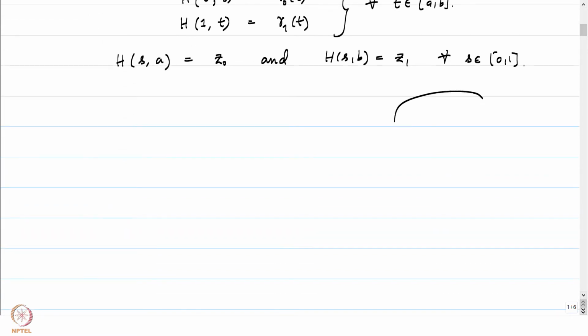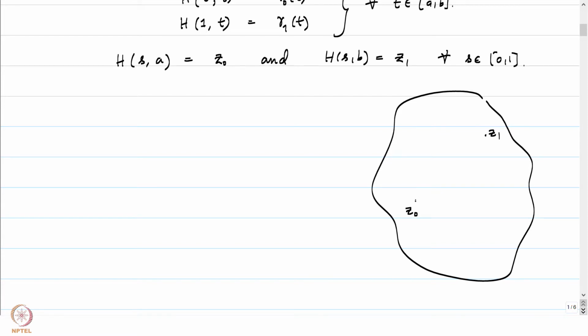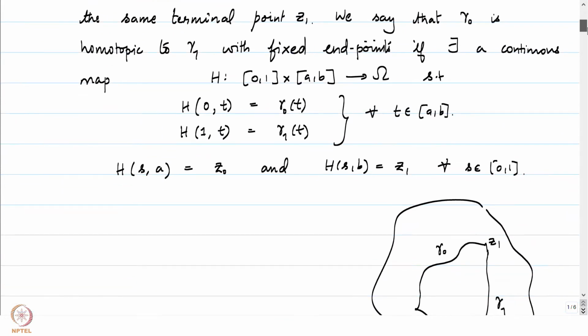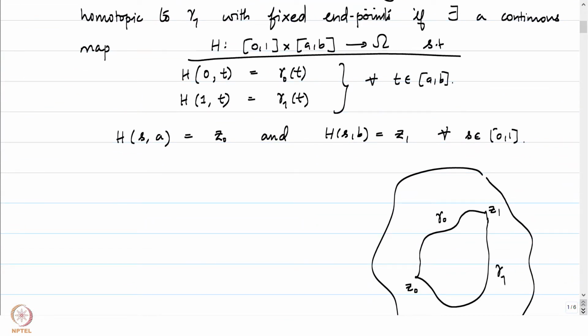The domain omega, let it be something like this, and suppose this is our point z0 and this is our point z1, and suppose we have our curve gamma 0 is like this and gamma 1, suppose this is our curve gamma 1. So what do we have? We have a map H. So recall that, let me keep that definition here. There is a map H from 0 1 cross AB to omega.